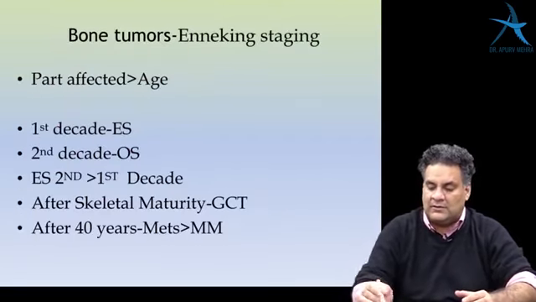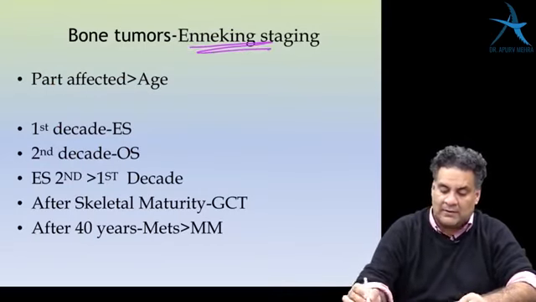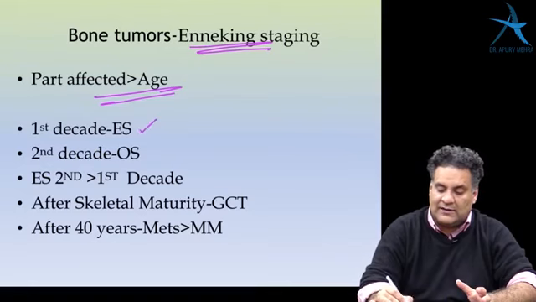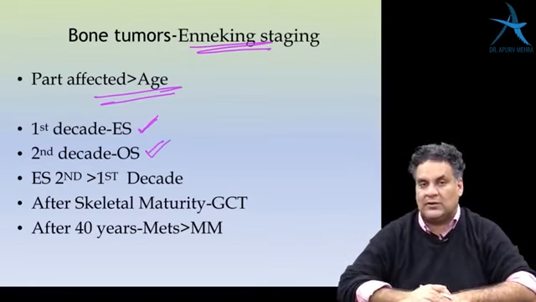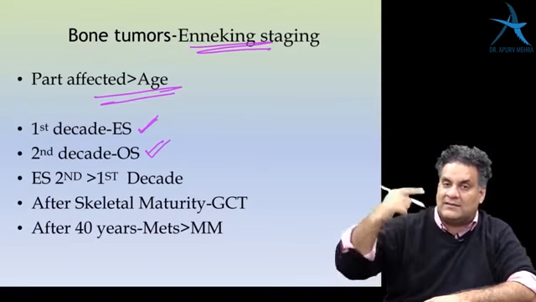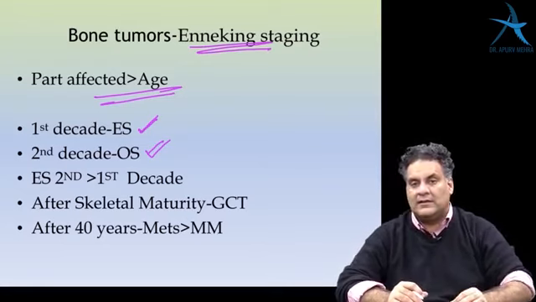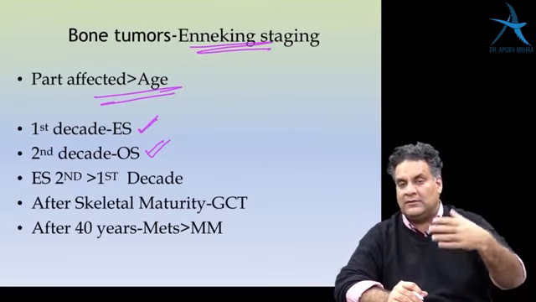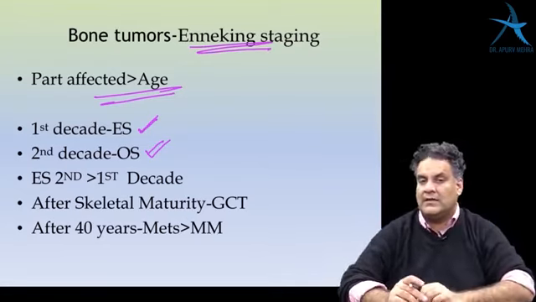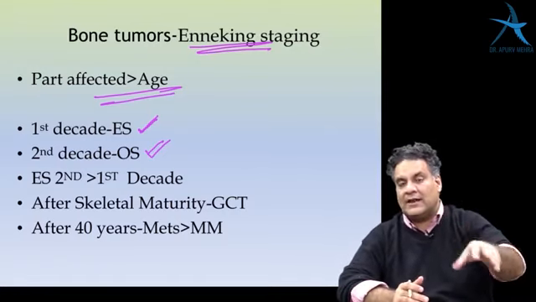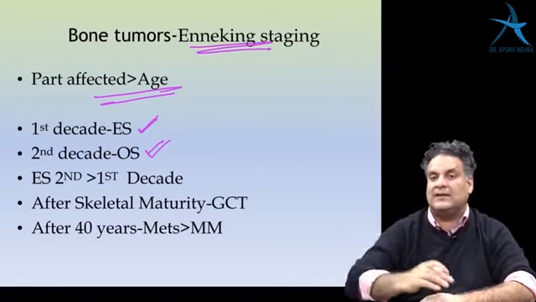And then for bone tumors, you have a Enneking classification which you must remember. Part is more important than age, already spoken about it. First decade, the most common tumor is Ewing's. Second decade, most common tumor is osteosarcoma, but Ewing's more number of cases are seen in the second decade than first. For example, if there are 10 cases in the first decade, 9 will be Ewing's. So Ewing's is the most common tumor in first decade. But if you look at the maximum number of cases, out of 100 cases of Ewing's, if 9 are in the first decade, 91 will be in the second decade.